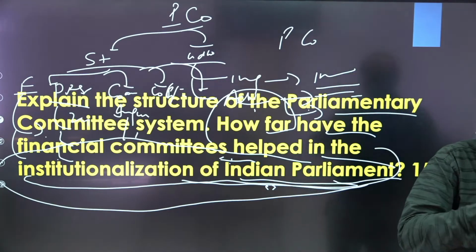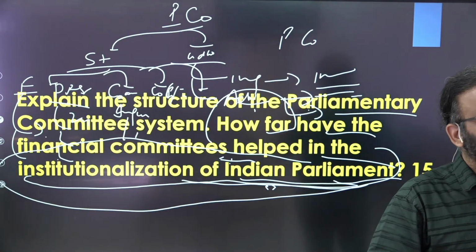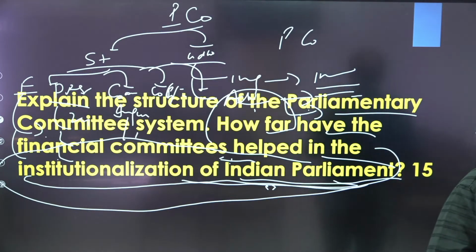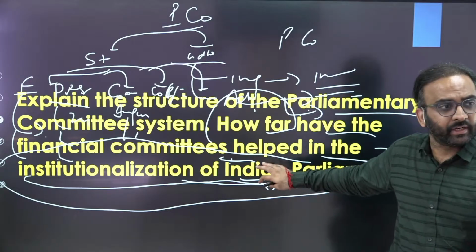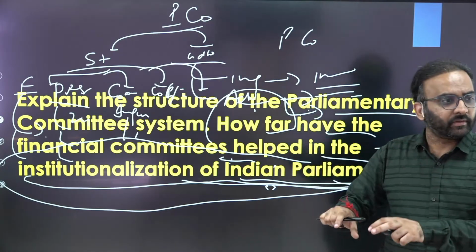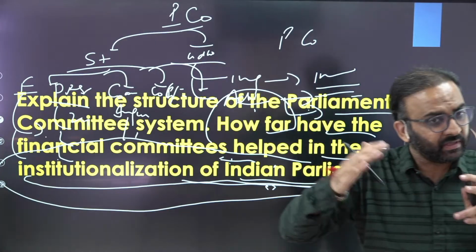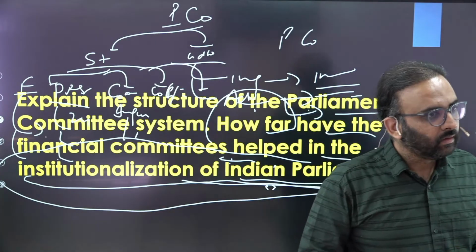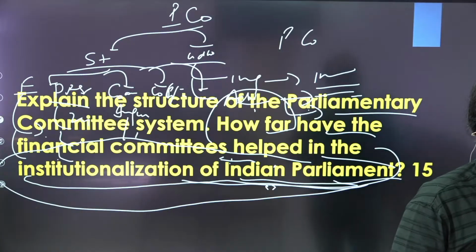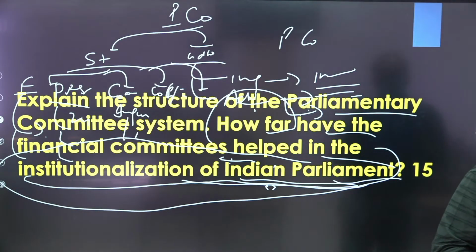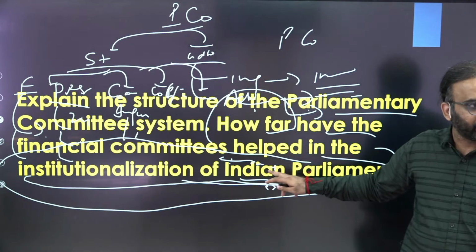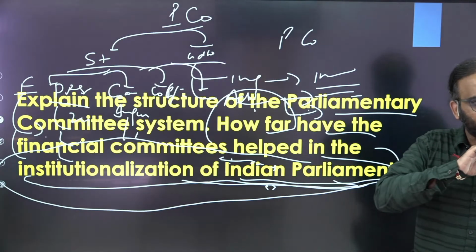So here they can seek outside experts' services or can interact with the public, or it gives representation to political parties, especially the opposition, and also the smaller parties, because proportional representation by means of the single transferable vote is followed, right? The chairman is normally from the opposition party, especially in the Public Accounts Committee. So these things get institutionalized here, right? What is institutionalized?